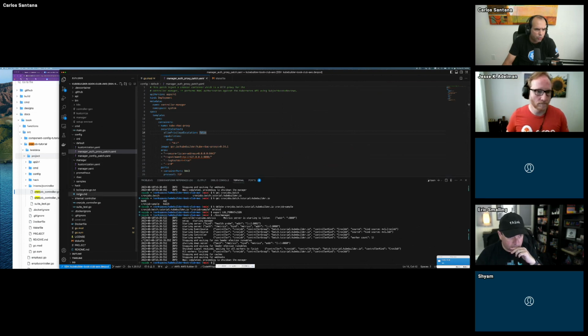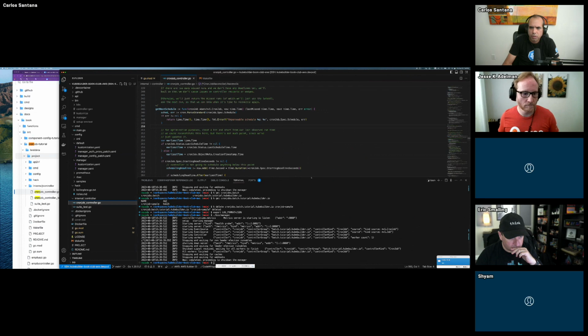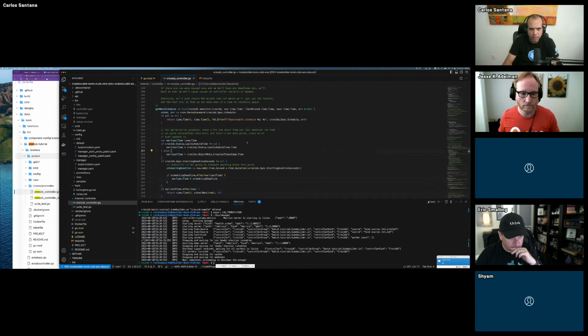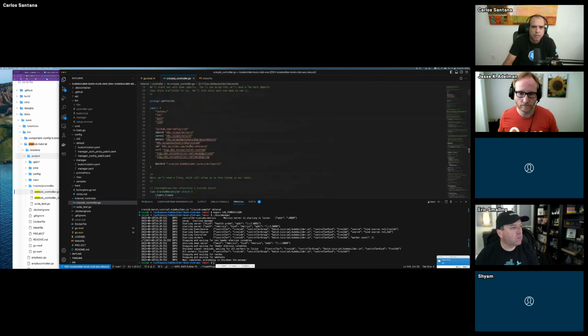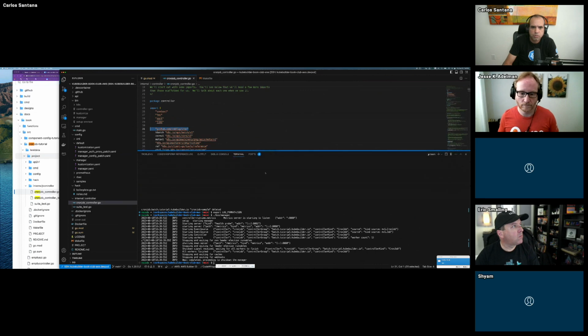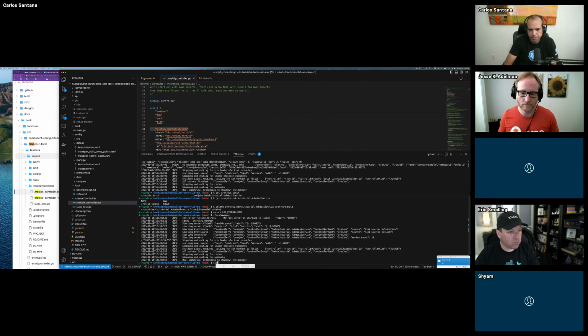If we look for the cron job controller, it used this library, cron, to parse the string and convert it, and the code had this entry here. When I tried to compile it, there was an error.